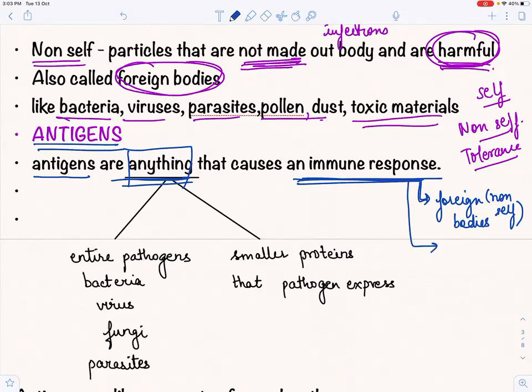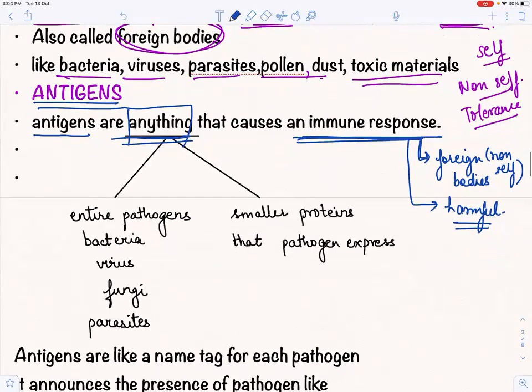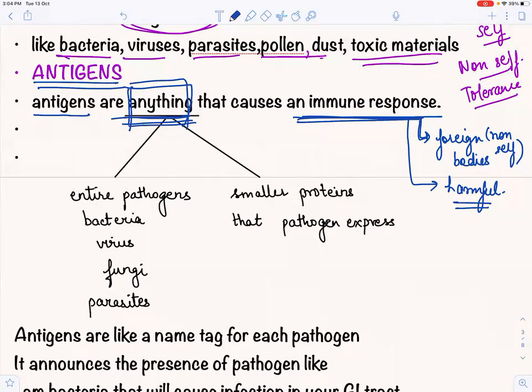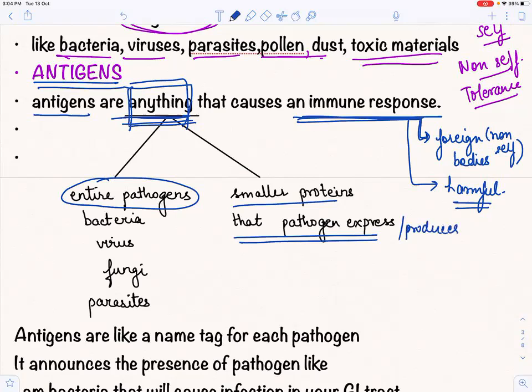And ये फॉरेन बॉडीज पे होता है और potentially harmful चीजों पे होता है, right? That are potentially harmful. अब ये जो anything है या जो foreign bodies हैं, ये किस तरीके से exist करती हैं? या तो पूरा एक बैक्टीरिया, वायरस, फंजाई, पैरासाइट कुछ हमारी बॉडी में घुस जाए, तो the entire pathogen can act like an antigen, or smaller protein that pathogen produces or expresses. कुछ ऐसा प्रोटीन या कुछ ऐसा मटेरियल जो उसकी अपनी बॉडी से निकाले और हमारी बॉडी को पता चल जाए कि ओ, this is the harmful thing, and then the body's immune response will come into play.